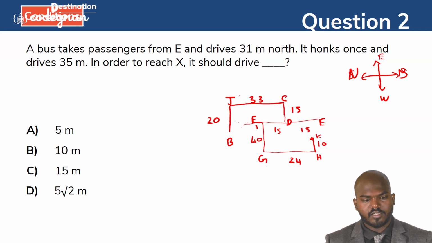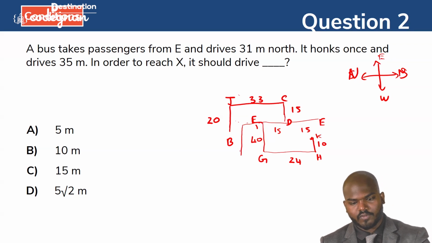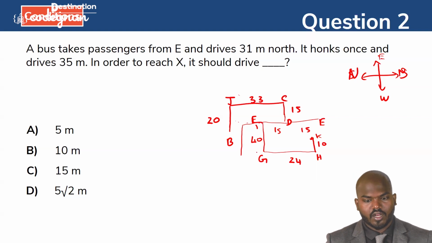So this is 1 meter, and it honks once. Honks once means it turns left. Okay, so then it will travel the 35 meter, but it will come up to this one, because you see, the total height is called 40 meter. So then it will turn at this place.